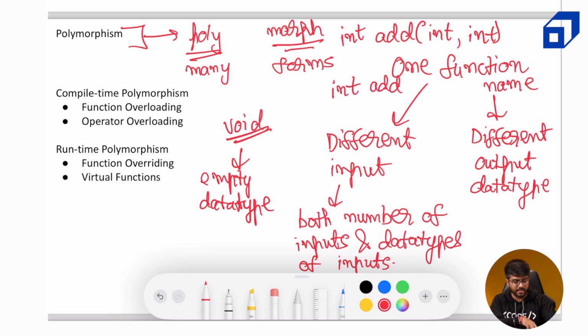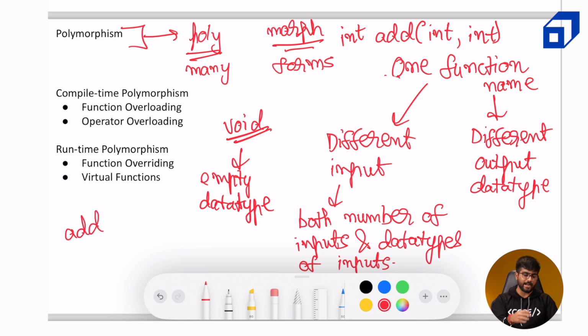So polymorphism needs to have something different. It can have a different output type. It can have a different number of inputs or different input data types as well. There needs to be something different. There need to be multiple forms in order for it to actually be the polymorphism concept. And a good example of that would be, for example, there is an add function.